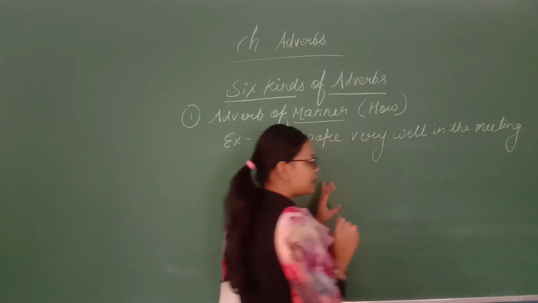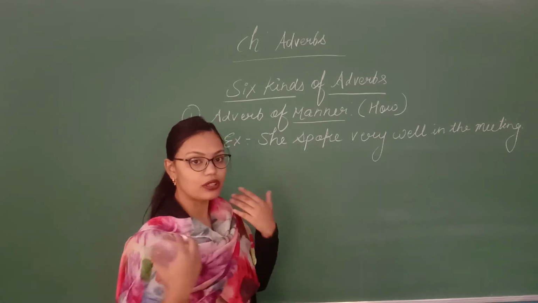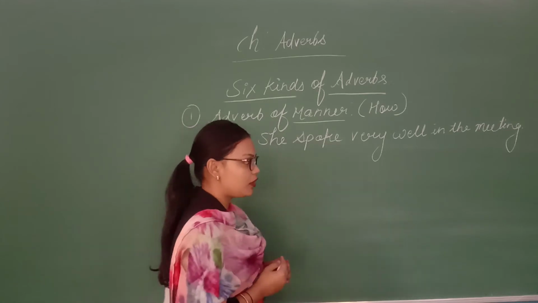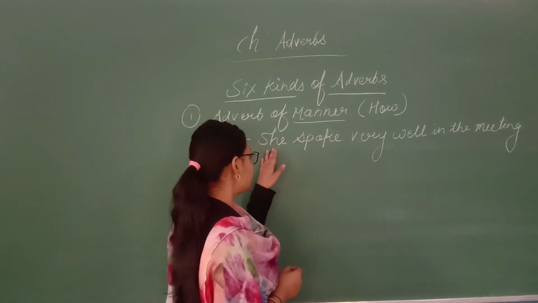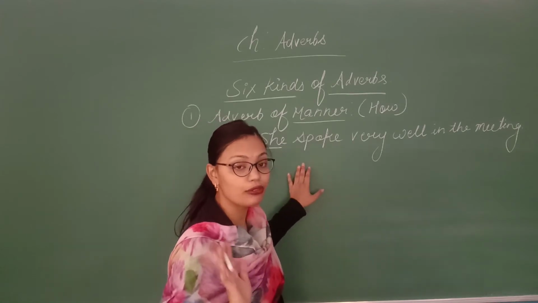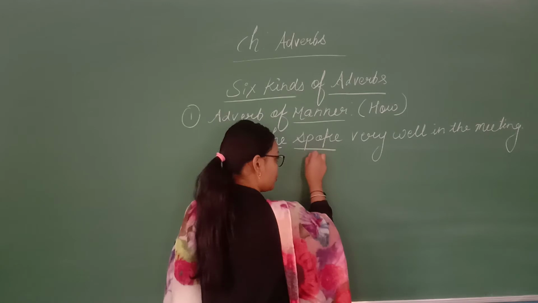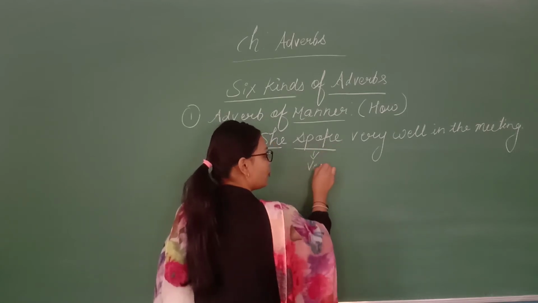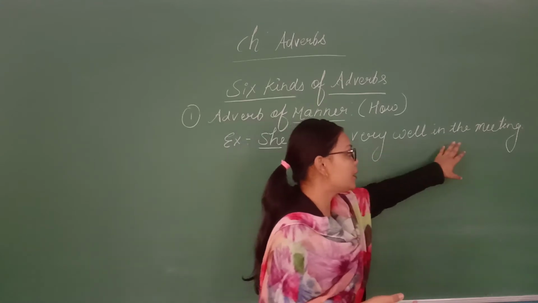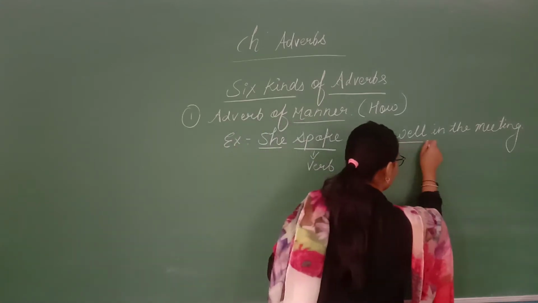This is a complete sentence because it is giving you the complete meaning. I am saying that she spoke very well in the meeting. Here it is clear that she is somebody who is female. Now what work is being done? This is the verb. Now, very well in the meeting: how did she speak? She spoke very well.